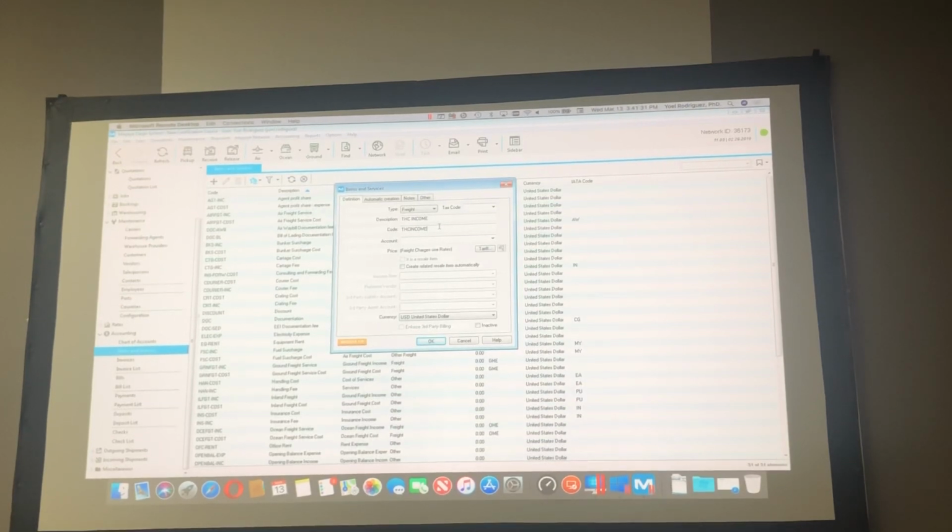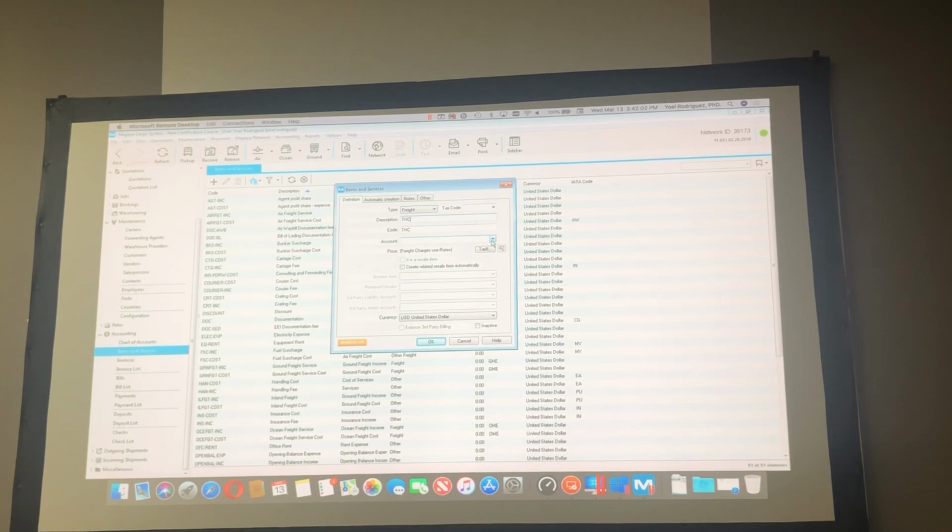Magallanes automatically creates, or let's just call it, terminal handling. What comes now is the account. Depending on what account you select here, remember that we already defined accounts in the chart of accounts, will be if that charge is an income or if it is a cost. The account is what defines the item.